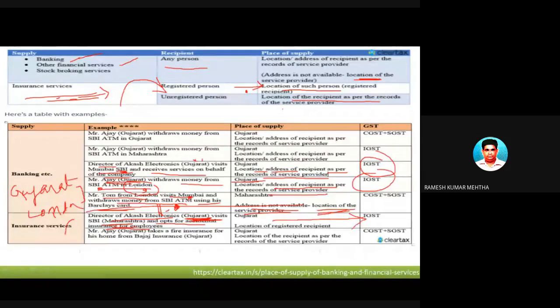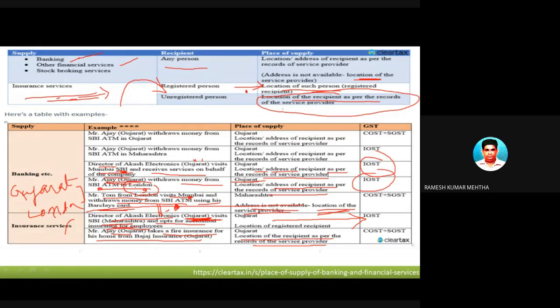Now next one, Mr. Ajay of Gujarat takes a fire insurance for his home from Bajaj, again of Gujarat. Now, in this case, this is a service, so let's look at the answer. The location of the service is as per the records of the service provider. Whatever is the location as furnished in the records of the service provider.